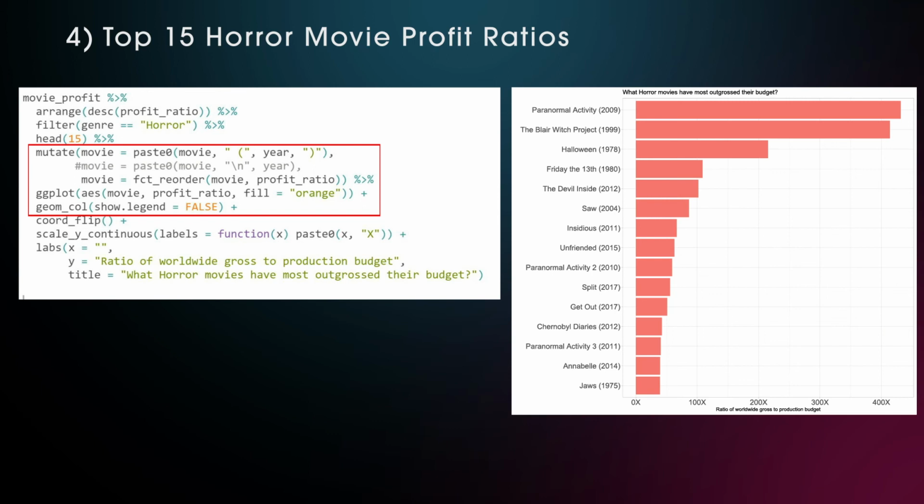For this graph, I put the release date into parentheses and filtered only for horror movies, used a fixed color, namely orange, to be used as fill, and then it is helpful to specify within the geom call that show.legend equals false, otherwise you get an orange box saying orange, which is pretty ugly and useless.